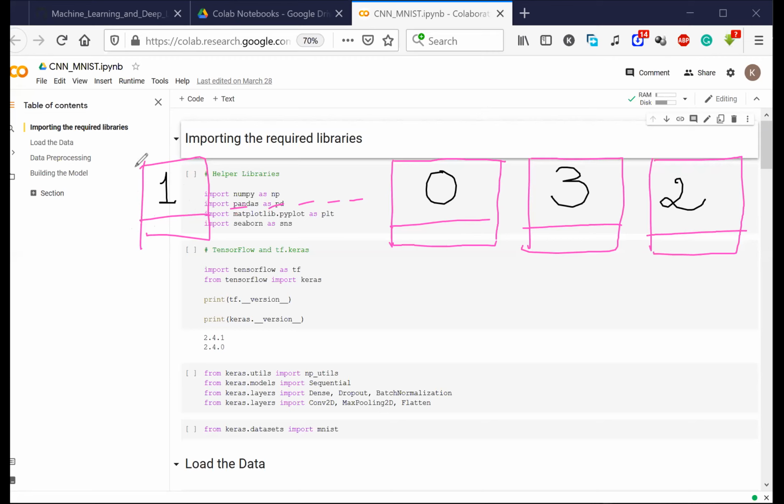Now, do you understand that the computer won't be able to understand whether it is a one or what? Because the computer doesn't understand photos. It only understands zeros and ones. So we are putting a label here, which is 1. We are putting a label here, which is 0. Here, 3. Here, 2. This is the photo part. This is what we put as the label on all the photos. We are basically mentioning what the photo contains.